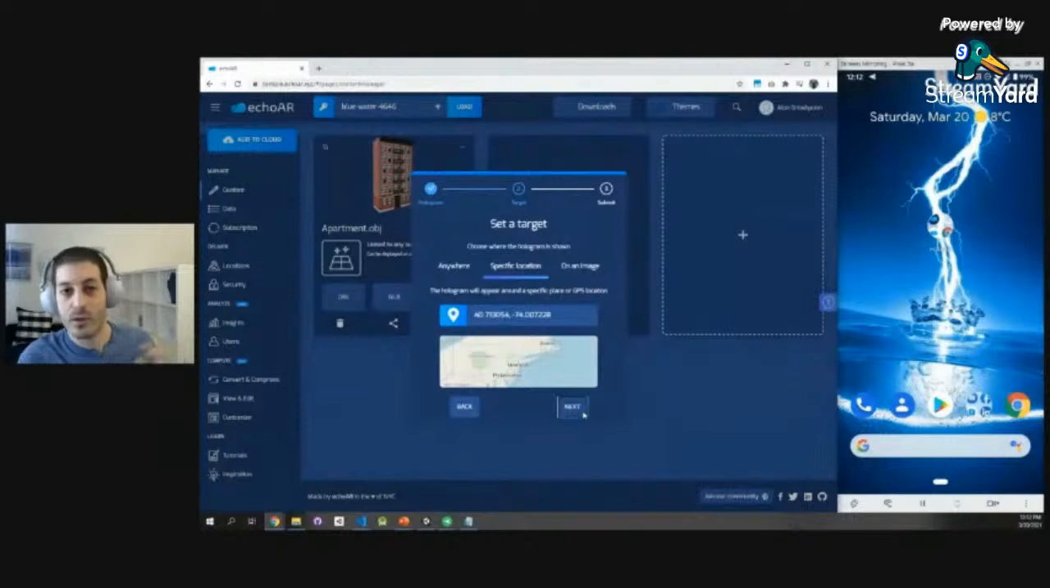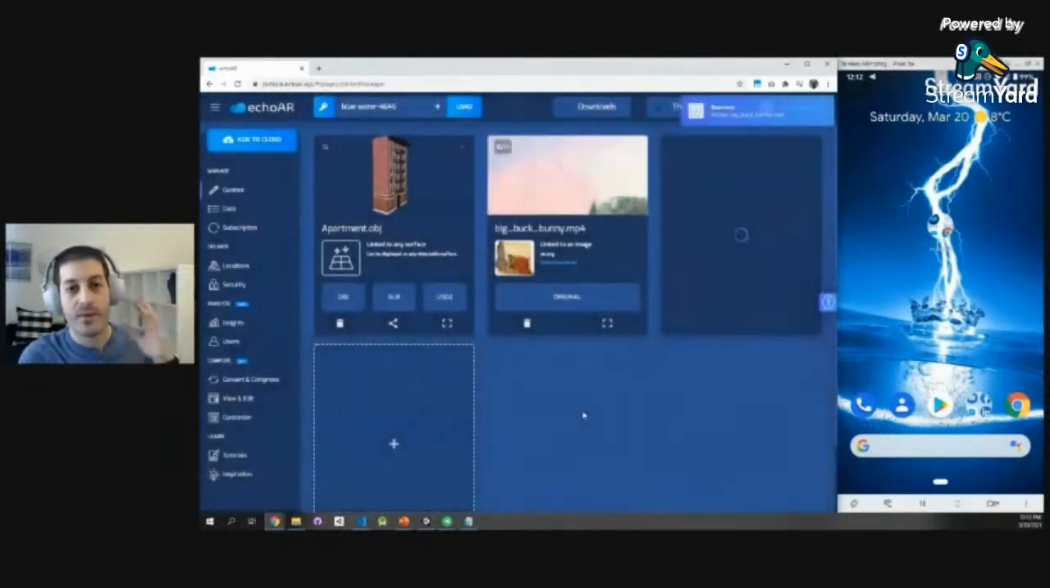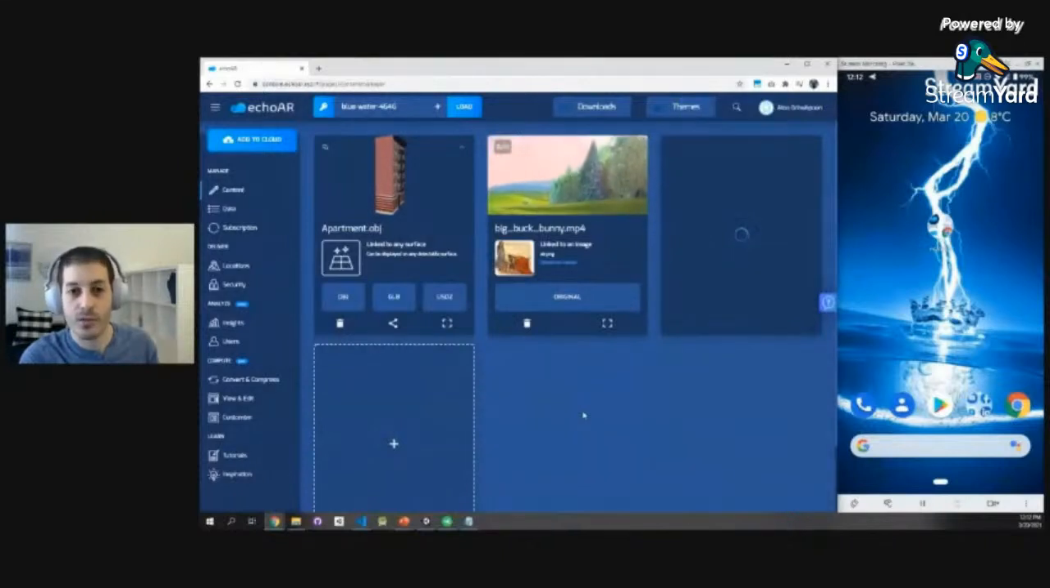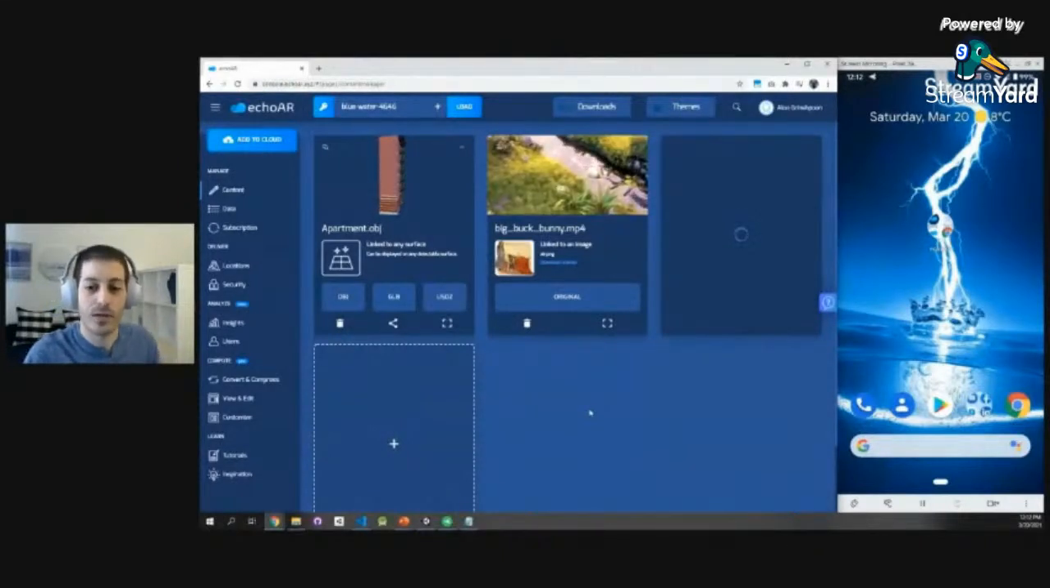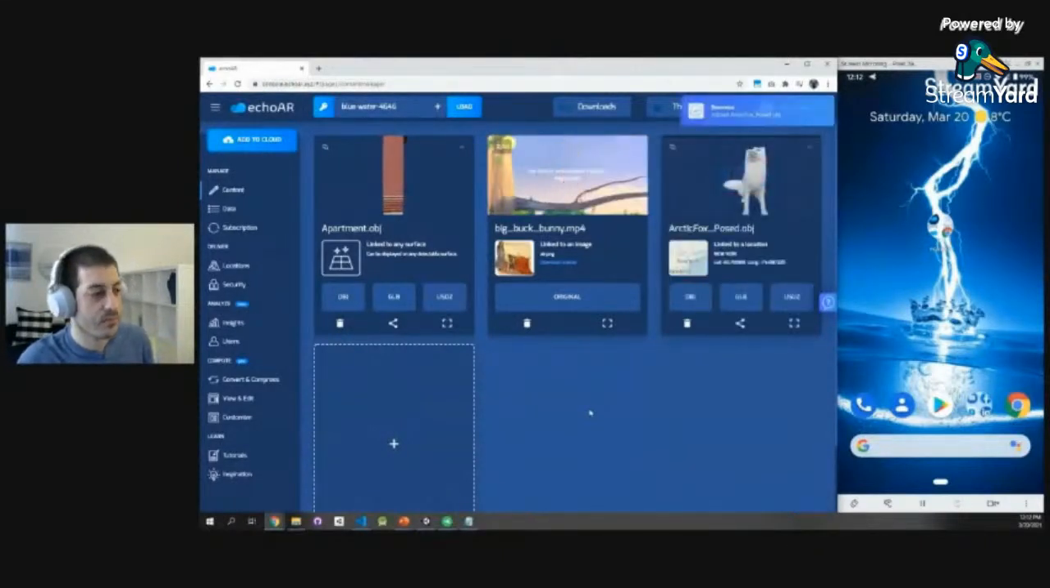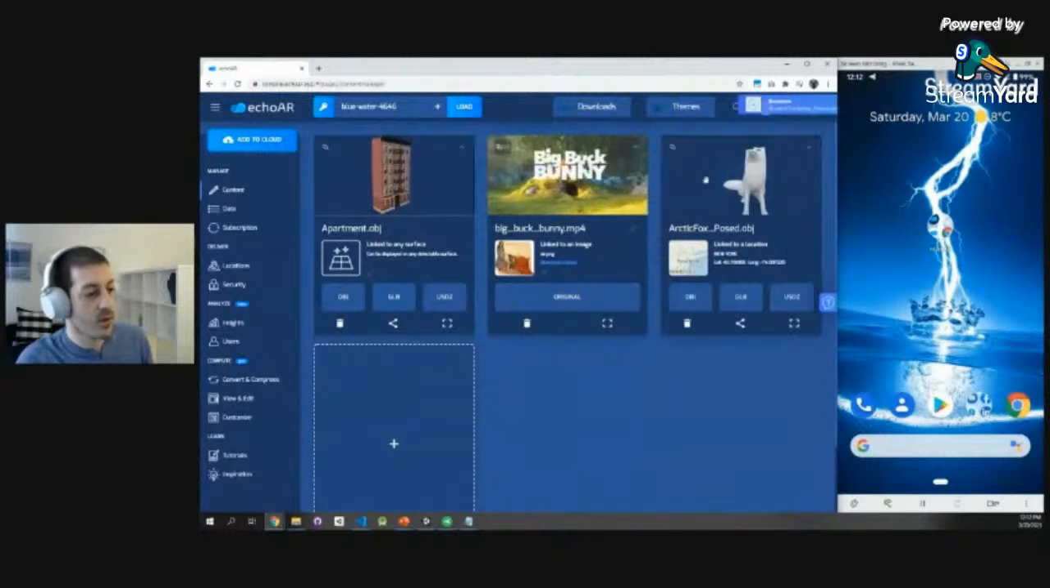That way, when I open the app in New York, I'm going to see, let's say, the Empire State Building. But if I open it in San Francisco, I'm going to see the Golden Gate Bridge, for example. So the different content in different locations. Really, really cool stuff. So now we see those 3D models that we have here.